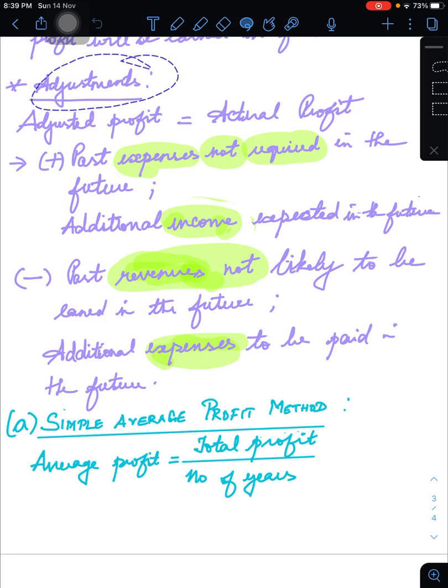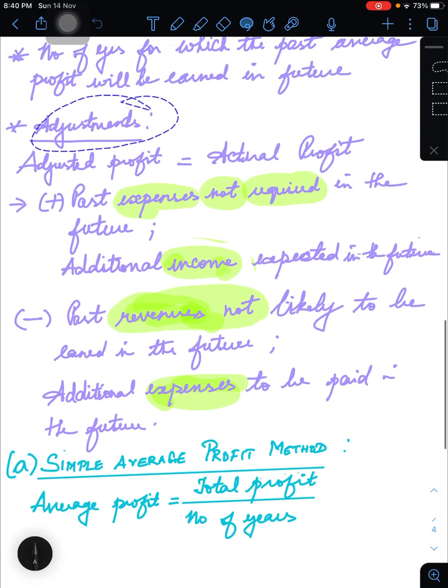For that, initially you total up all the adjusted profits of certain years. It will be given, and in the case of a loss you will have to deduct it. If there is a loss in a particular year, that needs to be deducted. This will give the total profit, and you divide that by the number of years.